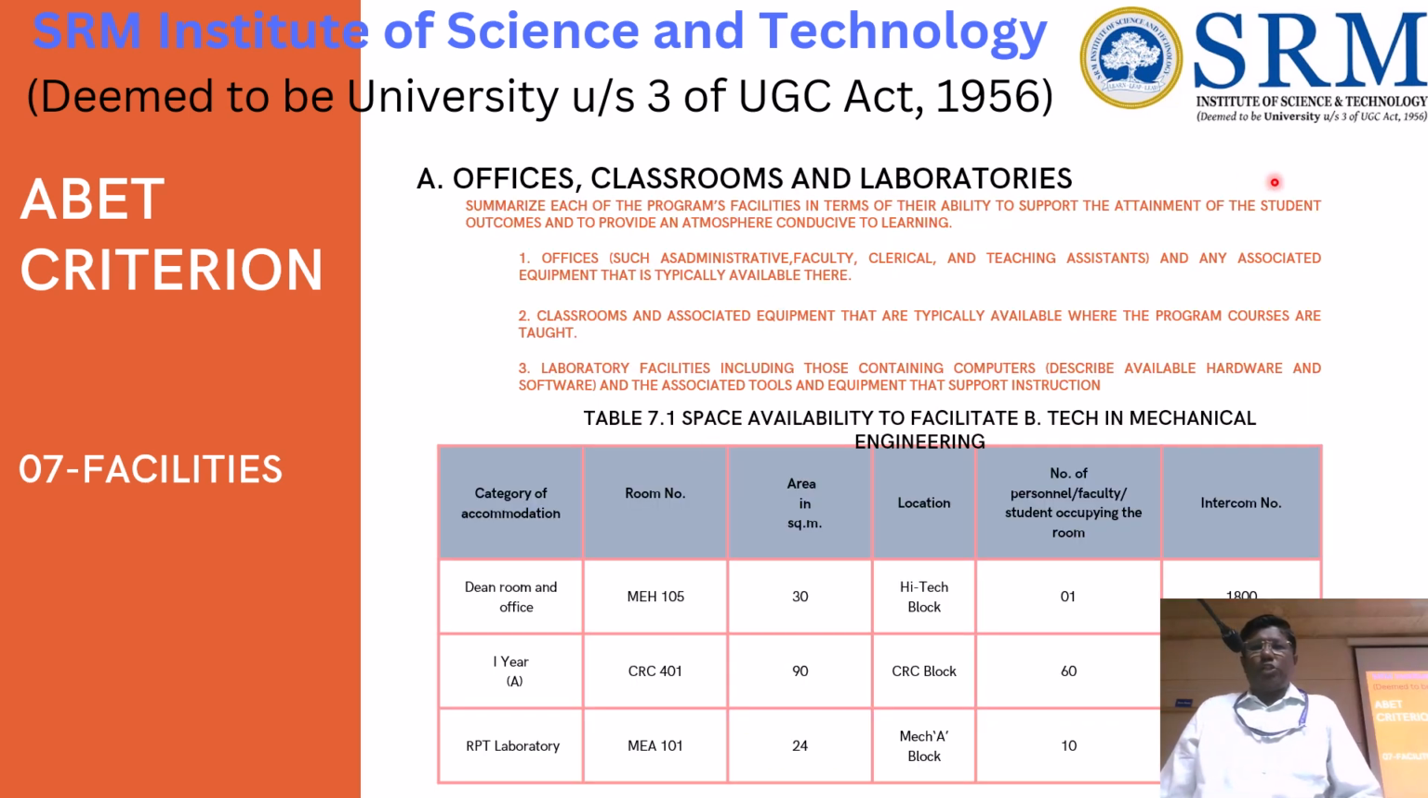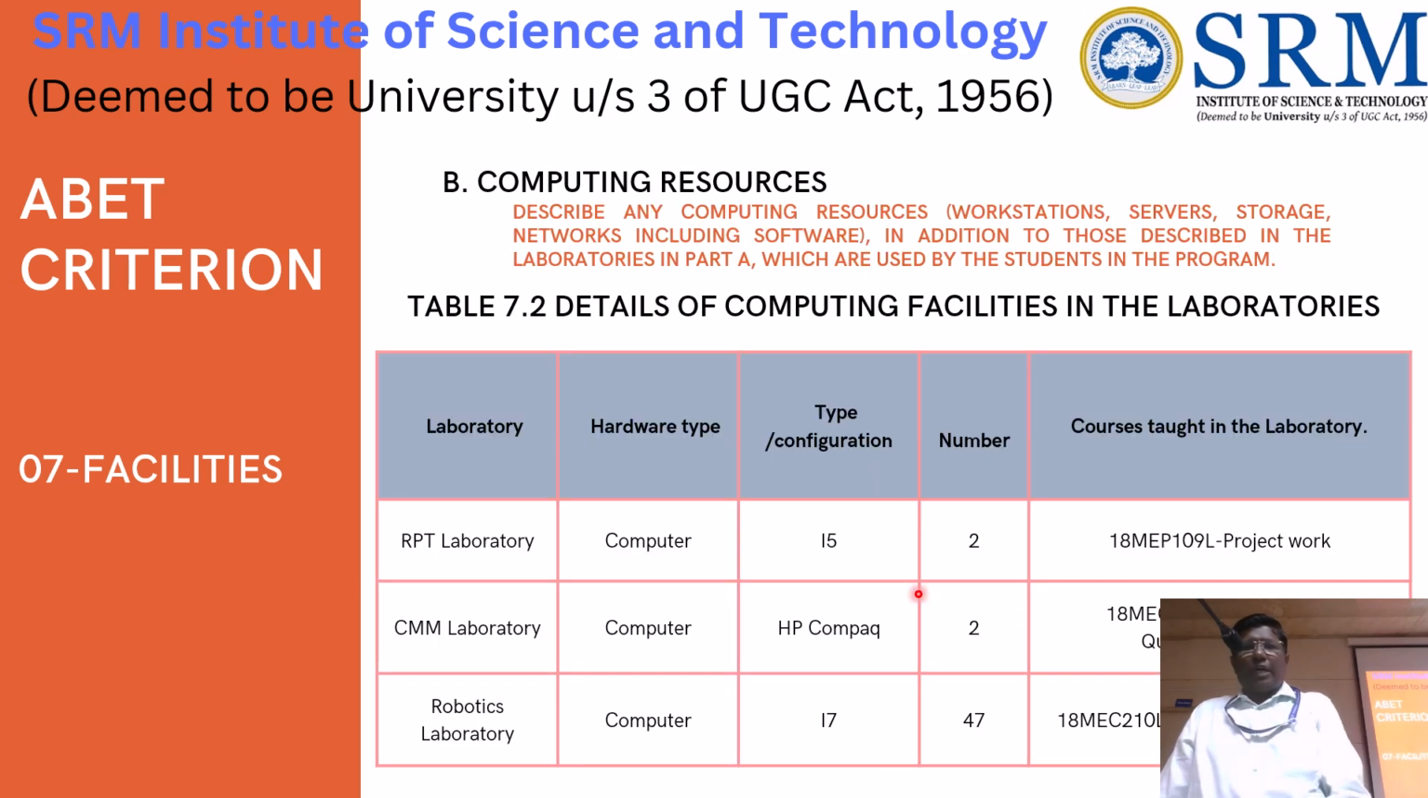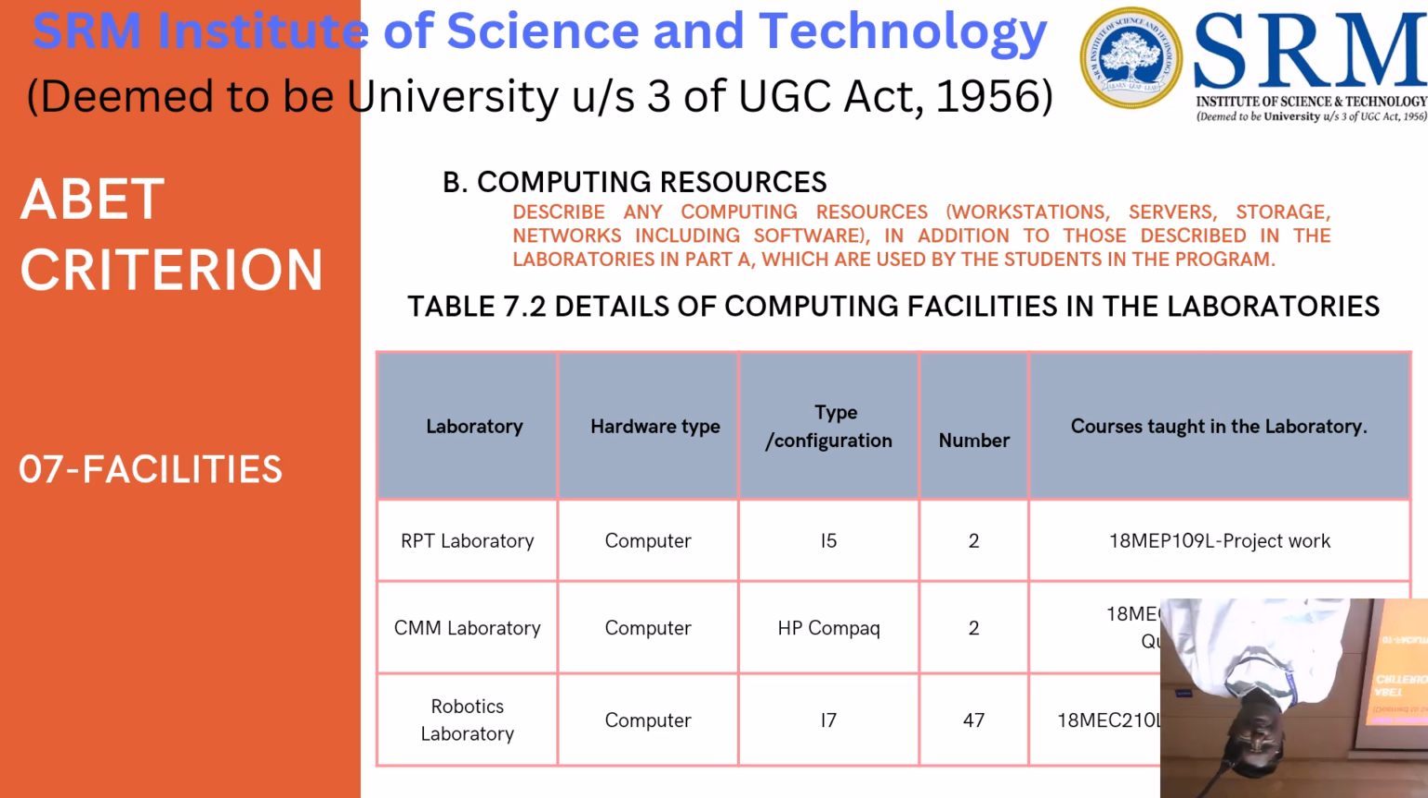And for offices, classrooms and laboratories, we have to give the square area, the number of persons using it, and the intercom number. This information for our whole department we have to give. And computing resources: the computer type, hardware type, type of configuration, number of computers, which course is taught in the laboratory, this information also we have to give.